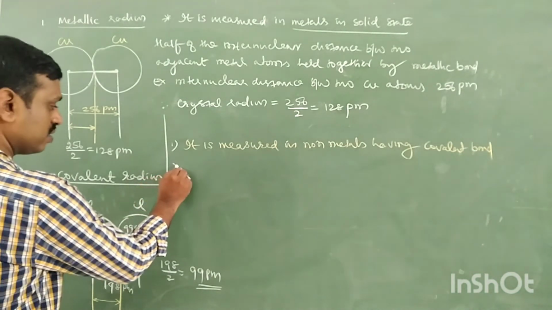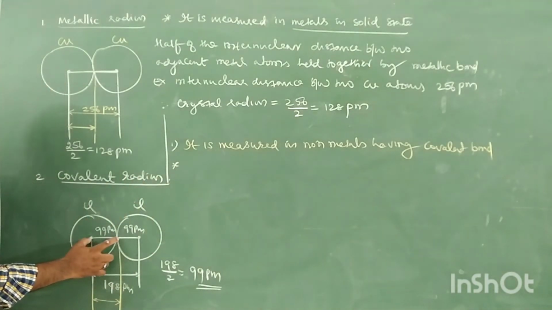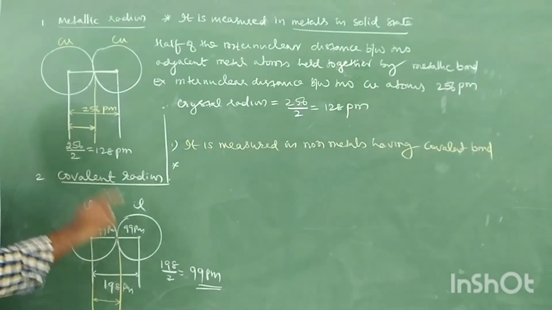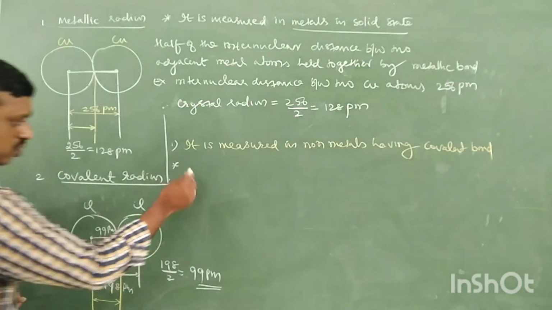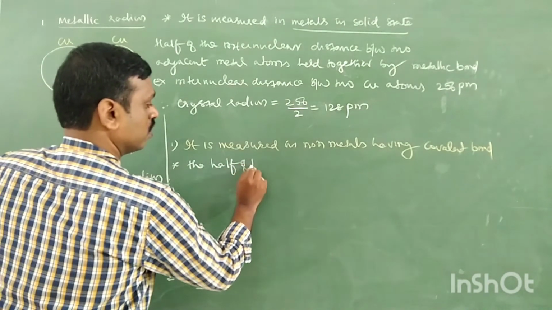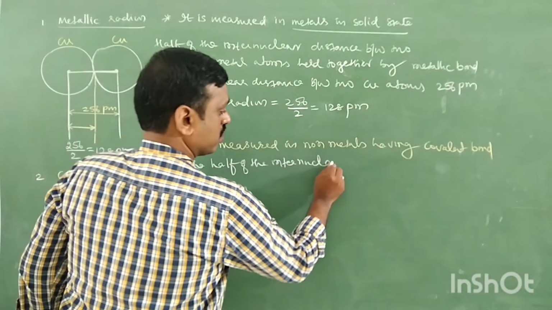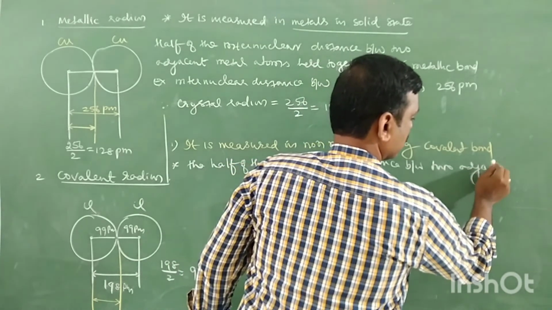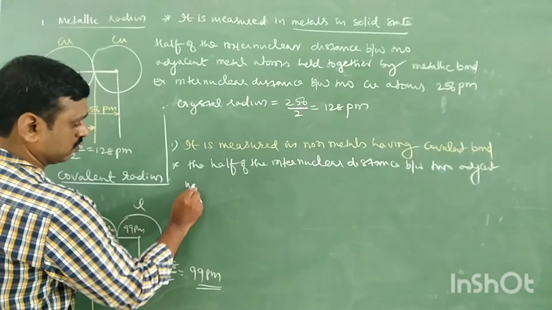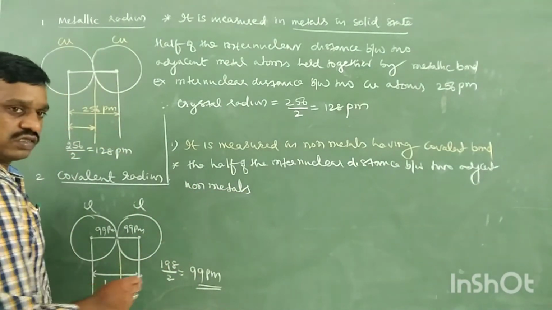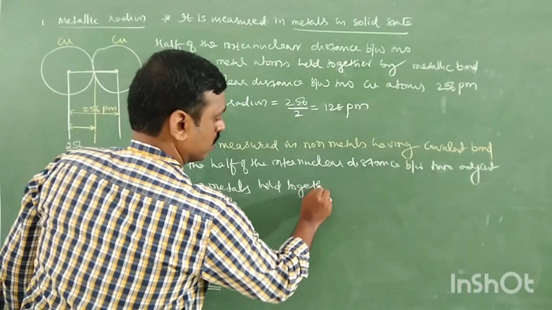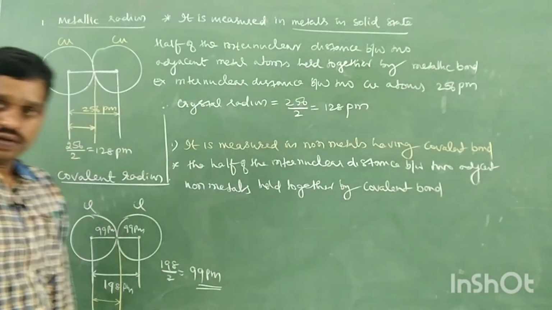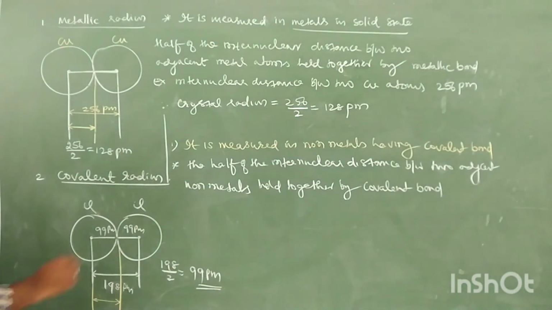Then how do you define covalent radius? Come on. The half of the internuclear distance between two adjacent non-metal atoms which are held together by a covalent bond is called covalent radius.